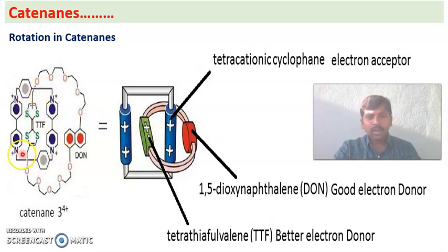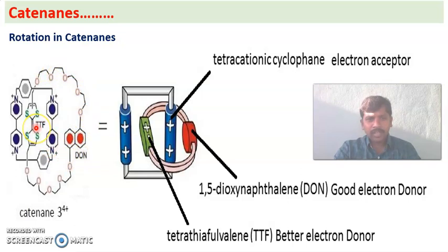Another ring is there, an interlocked ring, an asymmetric ring. See here, this is a crown ether, and here we have a chemical group represented as DON, and this is another crown ether, and this is a TTF. So altogether this is a ring having two different recognition sites.